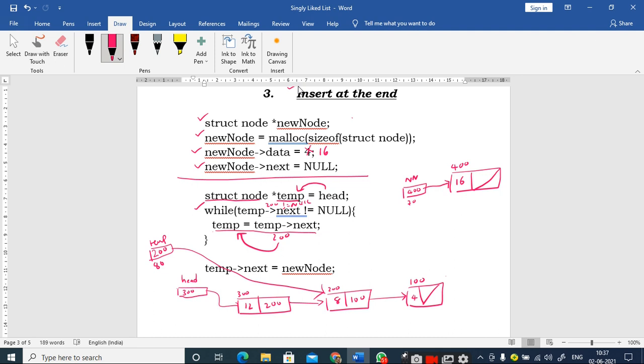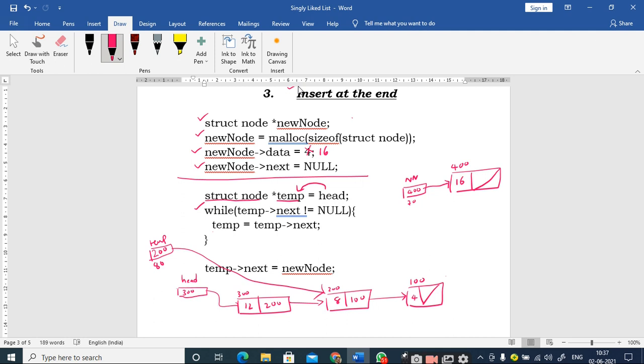Since this is a while loop, it will again go and check the condition. Now what is the value of temp next here? 100. Temp is pointing to the node which is present at the location 200, and temp next is 100. Is it equal to null? No, it is not equal to null. Therefore the condition is true and the body of the loop is executed.